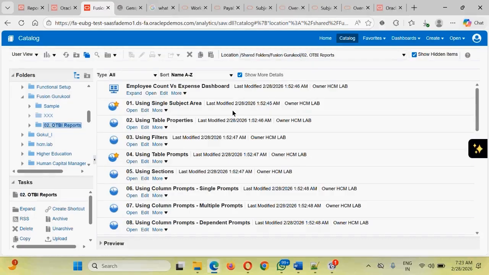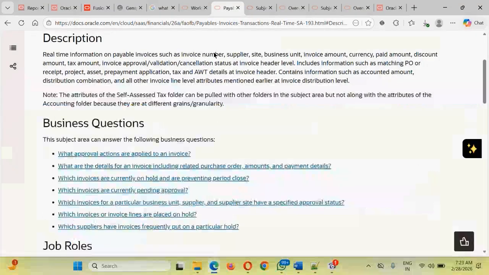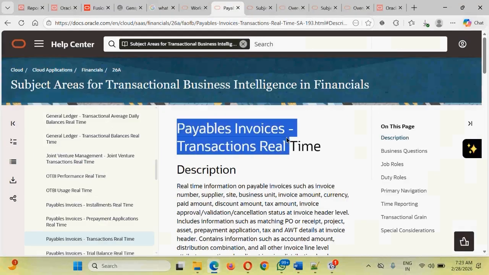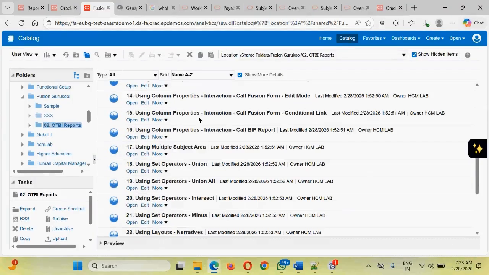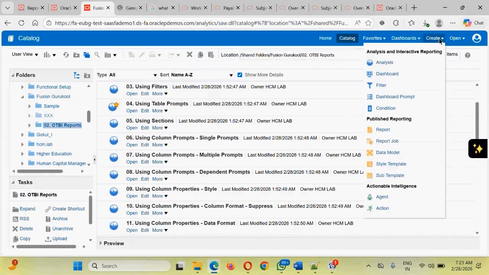Moving ahead, guys, we will be covering the first analysis, how to create our first analysis. Let's suppose that we have understood that this is the subject area using which we are supposed to build something. So if this is the subject area that we have been using to create the analysis, select that subject area, go to our application where we are going to build the analysis, click on create, click on analysis.